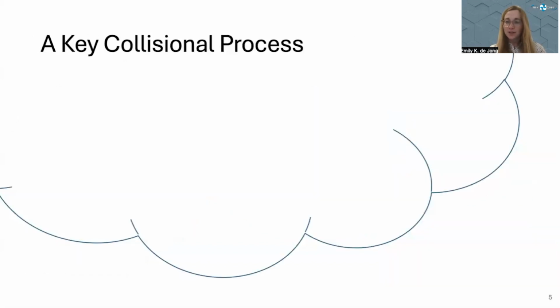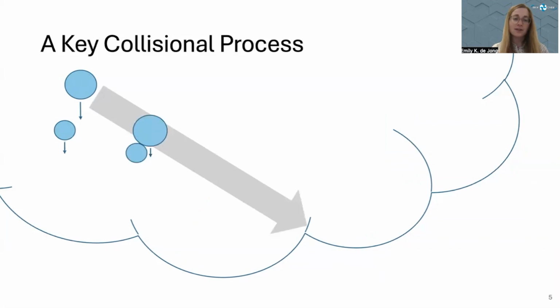Let's get a little bit more specific about one process that I'm focusing on in particular. Cloud droplets are all falling relative to the air around them. That air is, of course, moving upwards, which is why clouds appear stationary in the vertical. These droplets are falling at different speeds, with larger droplets tending to fall faster than smaller droplets. And because of that, droplets often come into contact with one another. If they're not moving too fast relative to one another, they will coalesce or merge to form a larger droplet.